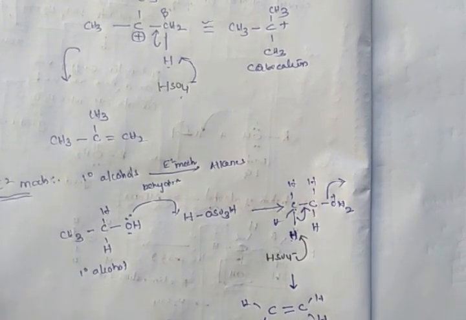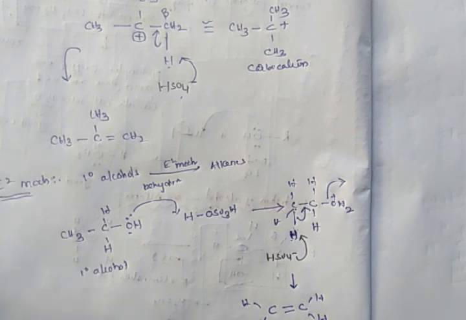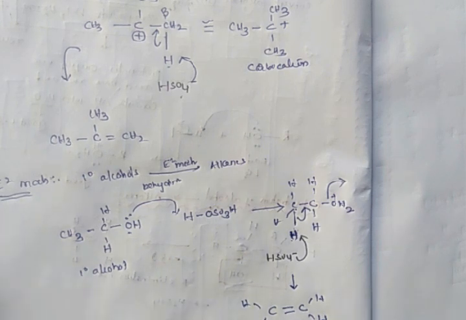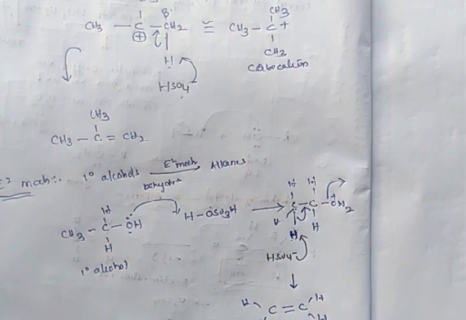This is the E2 mechanism. So whenever alcohols are treated with strong acids, they will be converted into alkenes via beta elimination reaction. So dehydration of alcohols offers us alkenes, via beta elimination.